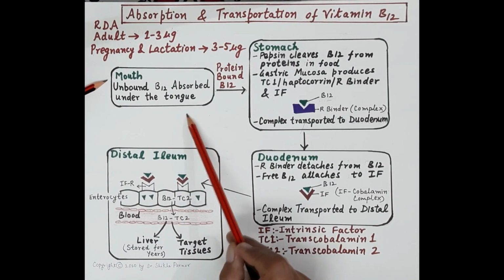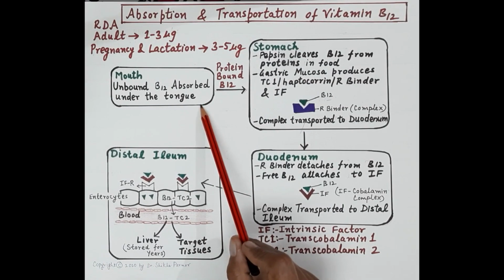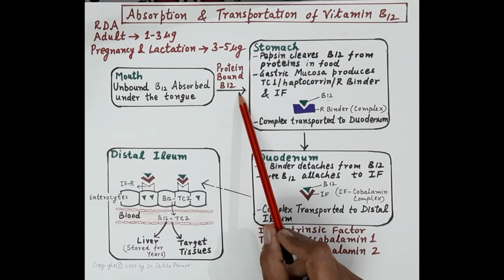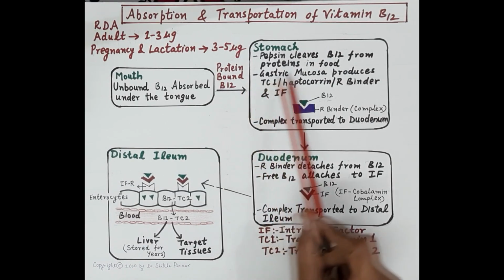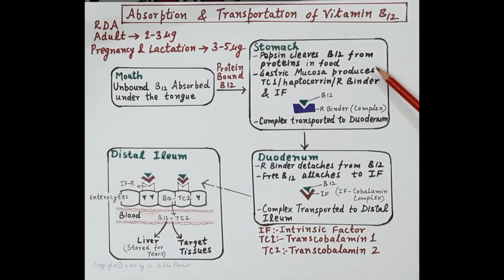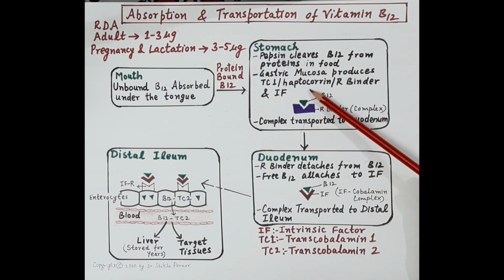Unbound or free vitamin B12 is absorbed under the tongue, in the mouth, into the blood capillaries. Now, vitamin B12 that is bound to the proteins in the food reaches the stomach. In the stomach, this protein bound vitamin B12 is broken down by pepsin. Now, gastric mucosa also produces vitamin B12 transporters, that is transcobalamin 1, also termed haptocorrin or R binder.